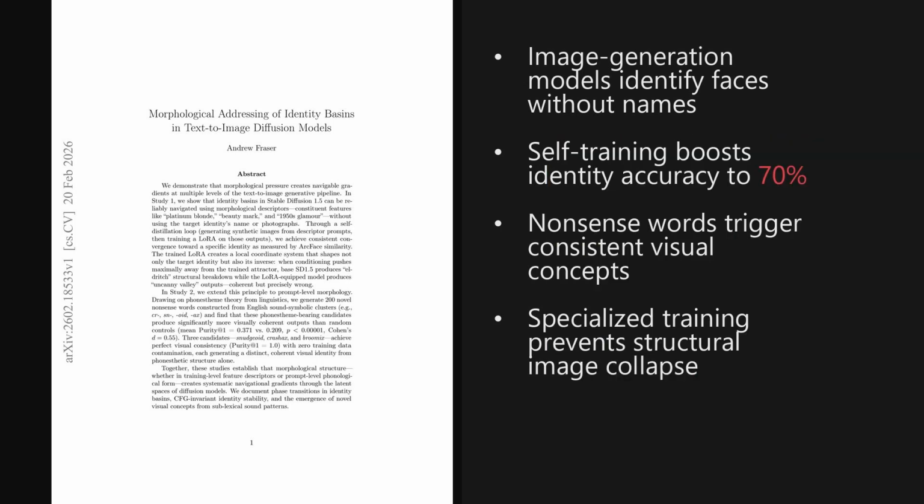I'm Alex. Today, we're looking at a paper trending on X, published on February 20th, 2026, just 4 days ago. It demonstrates that specific identity representations in Stable Diffusion can be reliably navigated using only descriptive features, without using names or photos, raising the target identity hit rate from about 8% to 70% through a self-distillation loop. The paper is titled Morphological Addressing of Identity Basins in Text-to-Image Diffusion Models. And, as we'll see later, the findings on how even nonsense words can trigger specific visual concepts are really impressive.